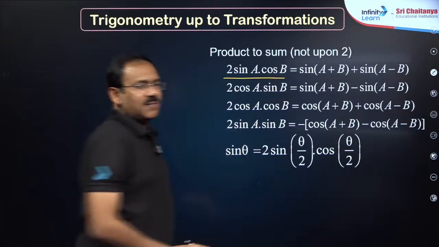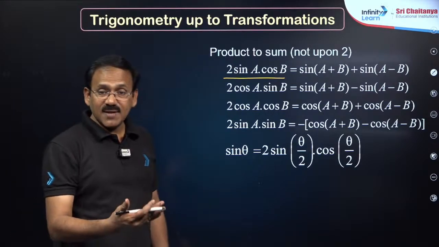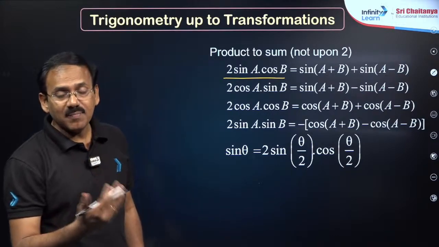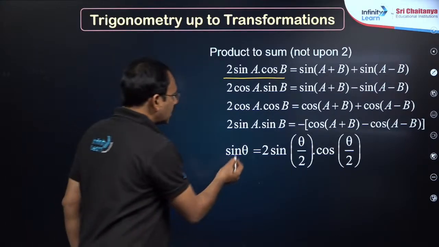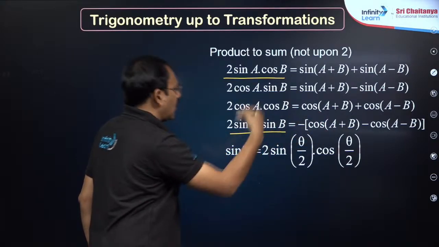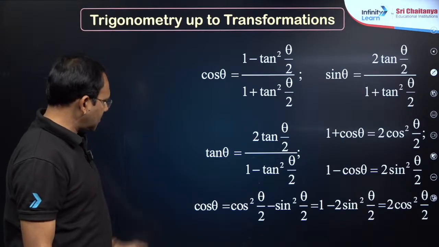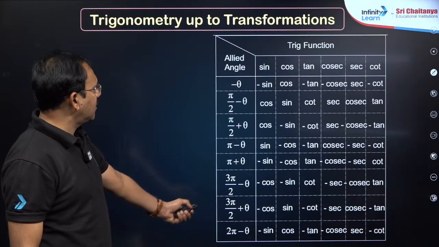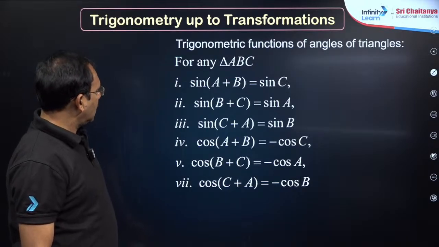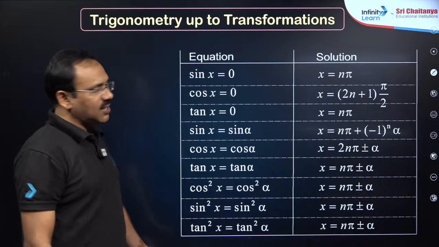2 sin a cos b means sin (a plus b) plus sin (a minus b). 2 cos a sin b is sin (a plus b) minus sin (a minus b). 2 cos a cos b is cos (a plus b) plus cos (a minus b). 2 sin a sin b means cos (a minus b) minus cos (a plus b). These are the formulae for transformations. They are the same routine formulae, just written differently. It's not a big deal. This is not so important. This is for trigonometric equations.